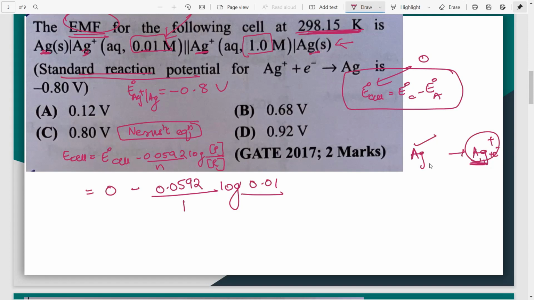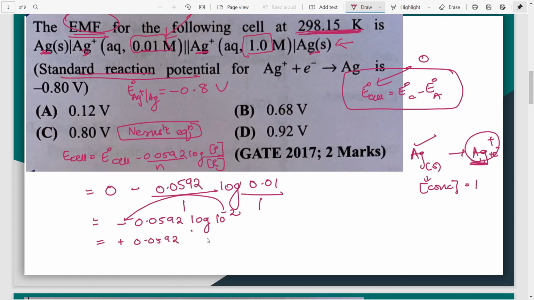Since Ag is a solid, its concentration will be taken as unity, 1. So over here 1. Now the minus sign, 0.0592, and this is log 10 to the power minus 2, right? So minus 2 will come over here, and it will become plus. So this is plus 0.0592 into 2 into log 10.